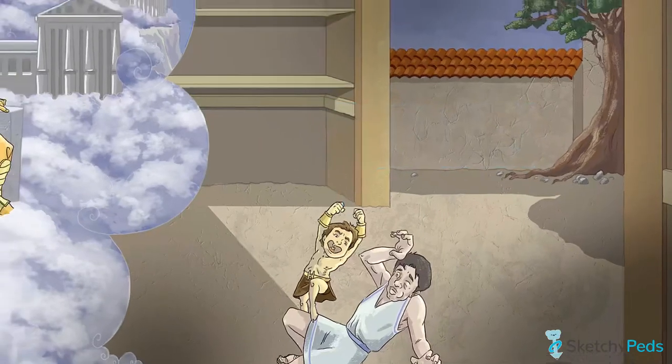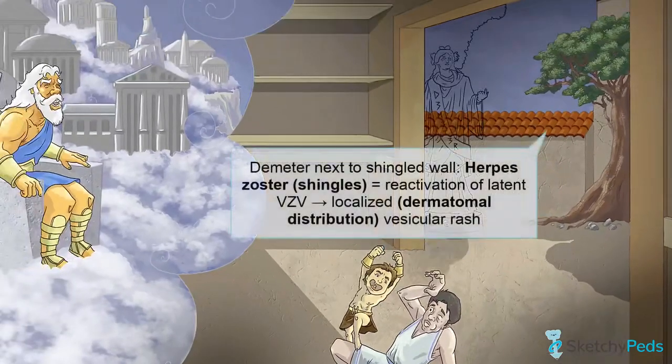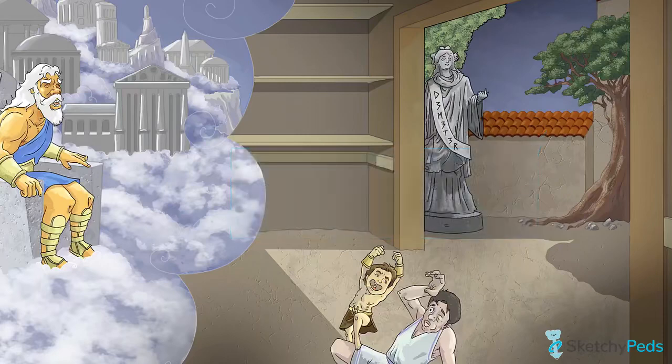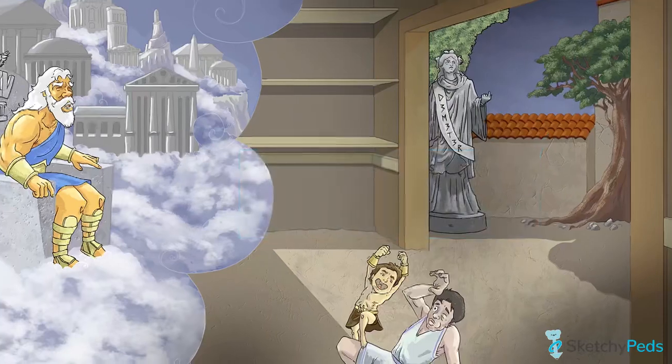Stay tuned. Reactivation of latent VZV causes herpes zoster, also known as shingles, which presents with a localized vesicular rash, typically in a dermatomal distribution. This presentation, workup, and treatment of herpes zoster will take place outside, next to the shingled outer wall, where a few beat-up bad dudes are trying to escape Hercules' wrath.